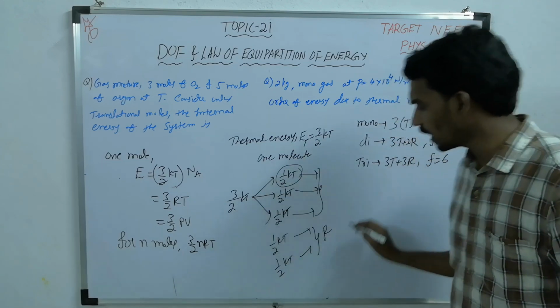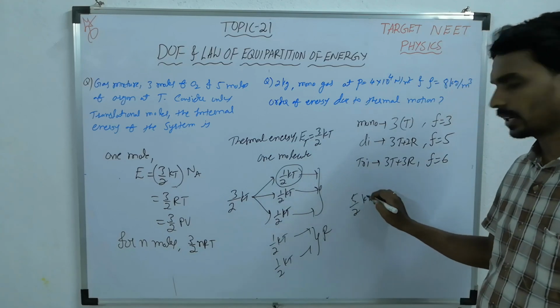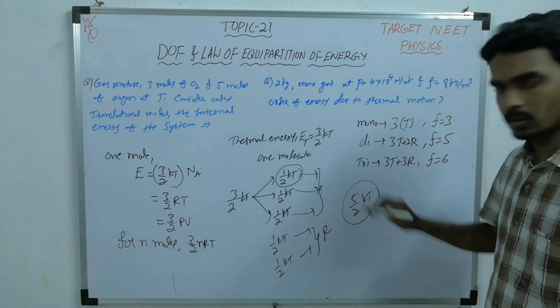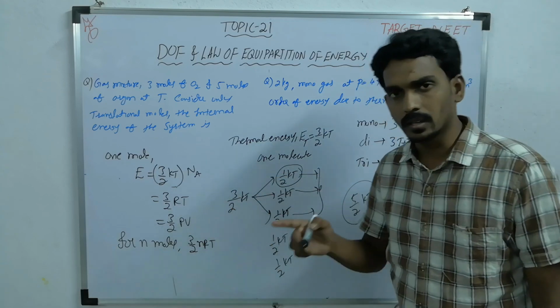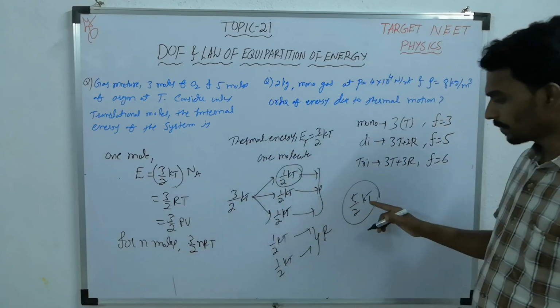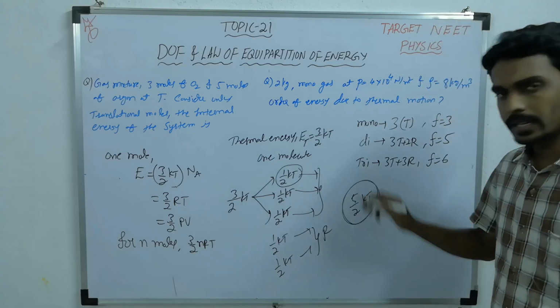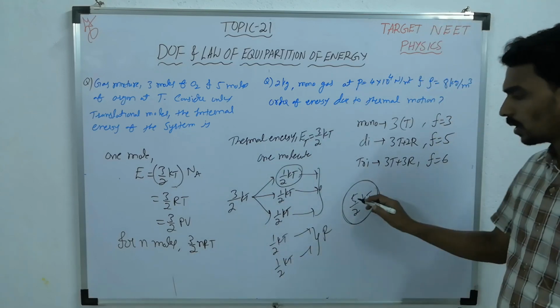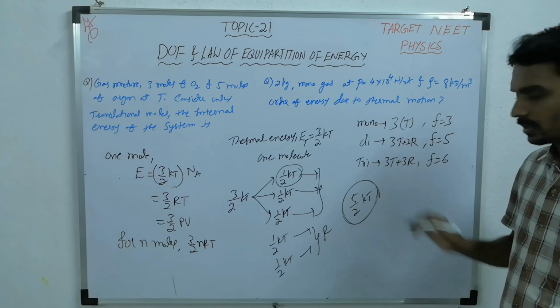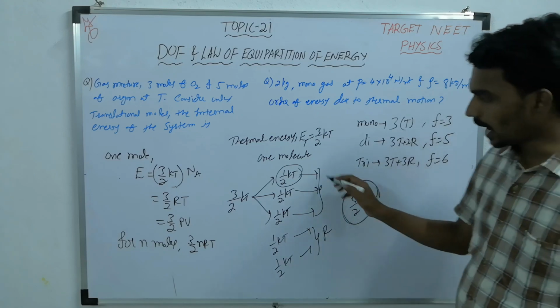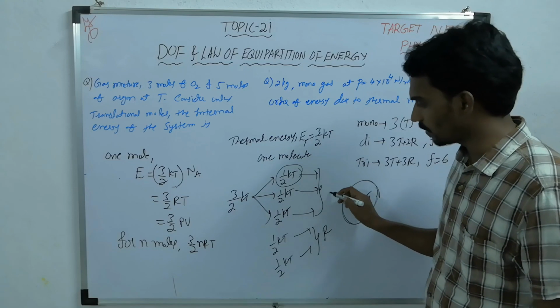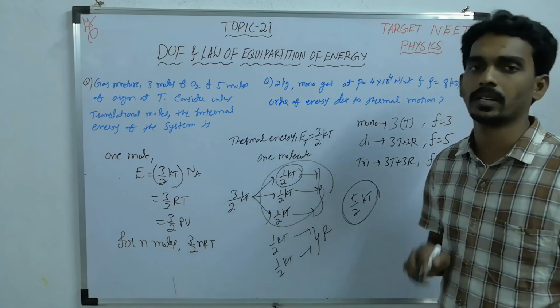So what is the total energy? 5/2 kT per molecule, 5/2 RT per 1 mole, 5/2 nRT for n moles. But this is for diatomic. For triatomic, 6 will come, like that. But for diatomic, if they ask only translational, it is only 3/2 kT.